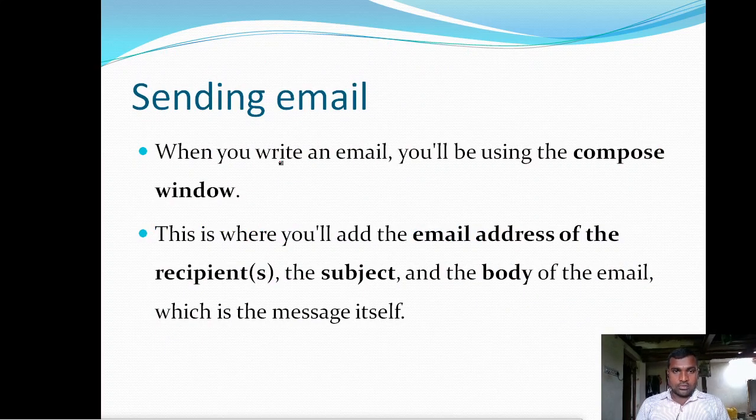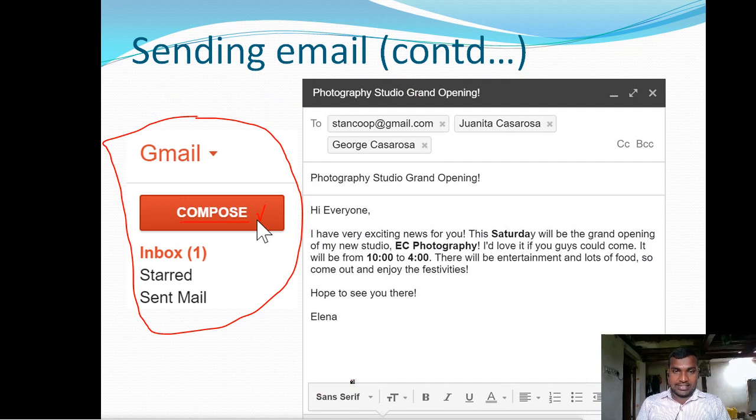Now when you write an email, you will be using the compose window. So click on that compose window in the left panel, and there is where you will add the email address of the recipient, and the subject and body of the email, which is the message itself. So while sending an email, you need to enter several things. You need to enter the receiver email address.